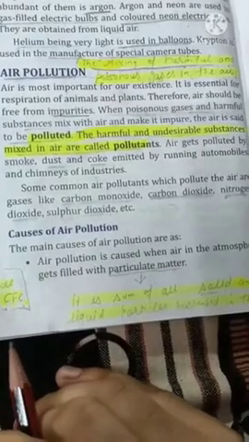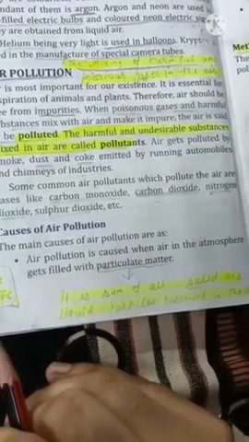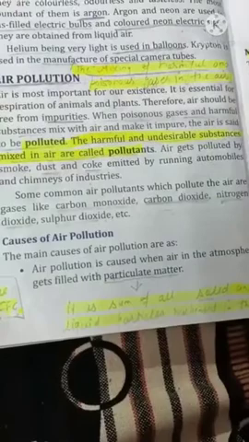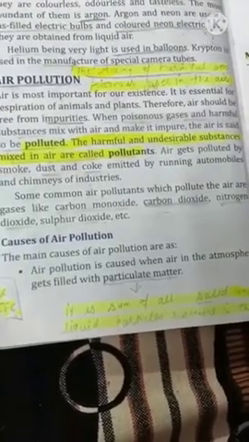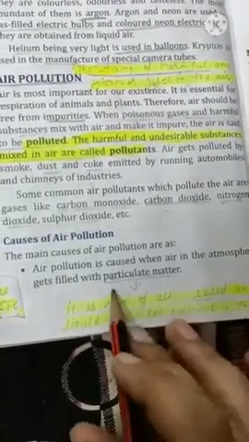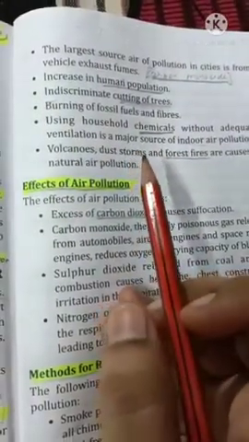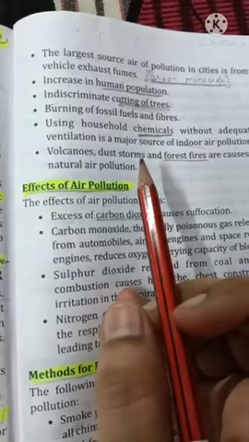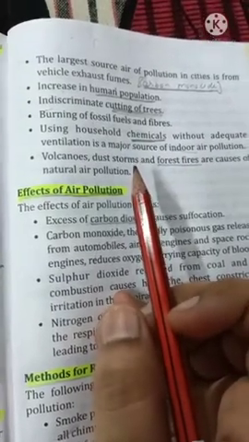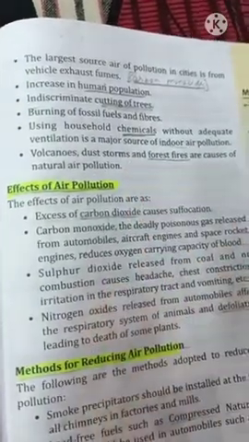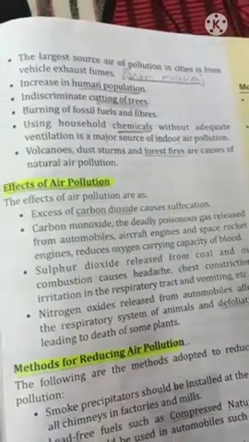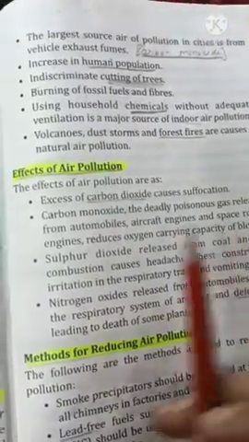What are the causes of air pollution? Mixing of particulate matter in air, meaning mixing of solid particles in air, exhaust fumes of vehicles, increase in human population, cutting of trees, burning of fossil fuels, use of household chemicals without ventilation, dust storms and forest fires.